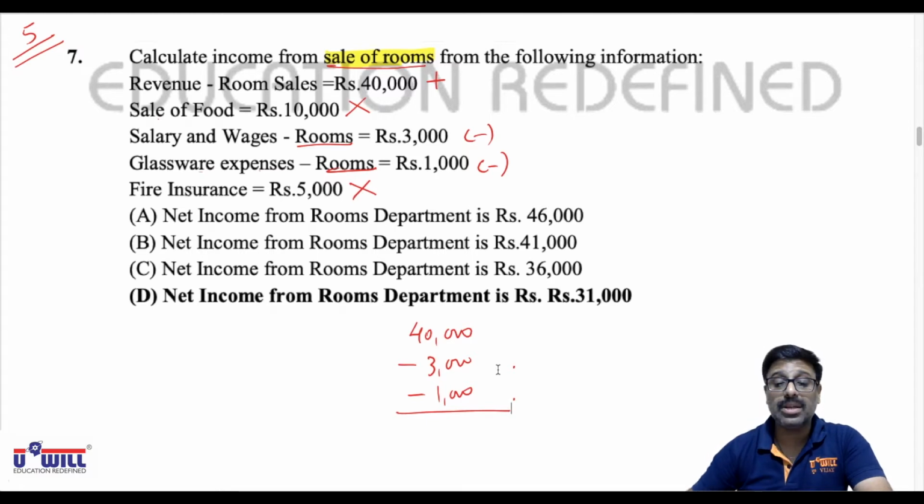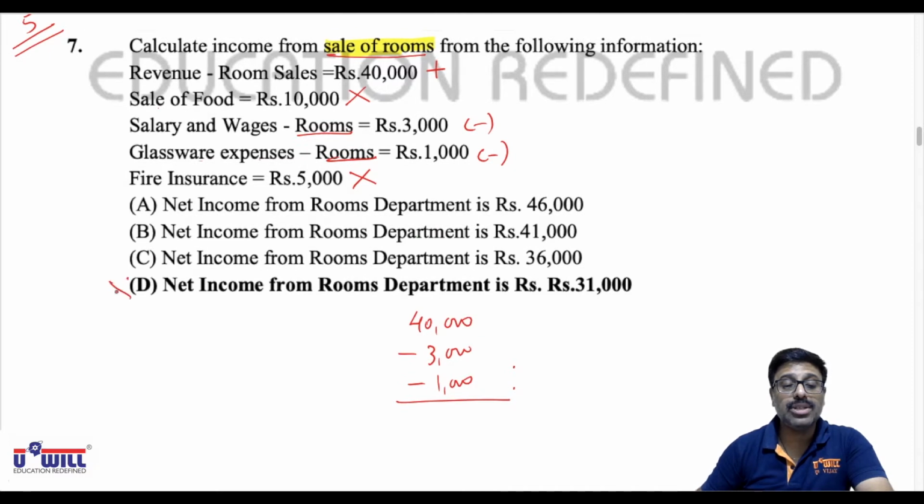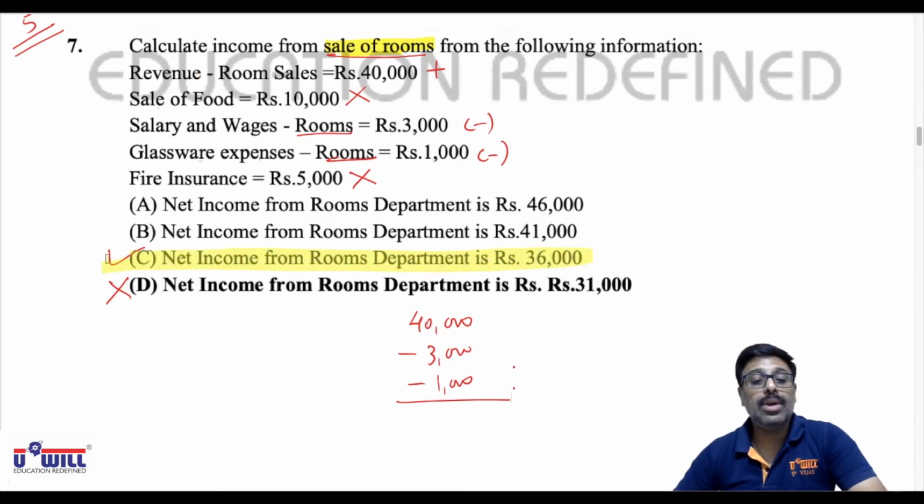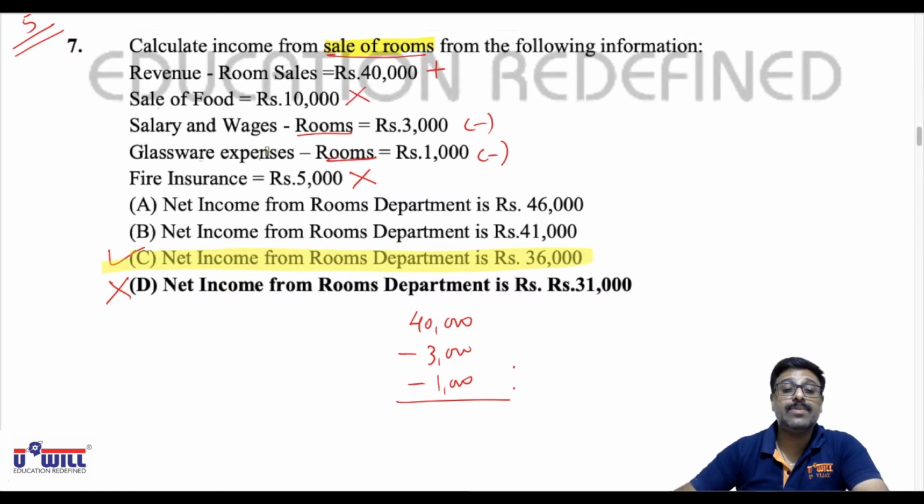Your answer must come to 36,000. Make the correction. The answer is not option D but option C. Correct answer is option C. Net income of rooms department is 36,000. Only salaries and wages and glassware expenses are to be taken into consideration.